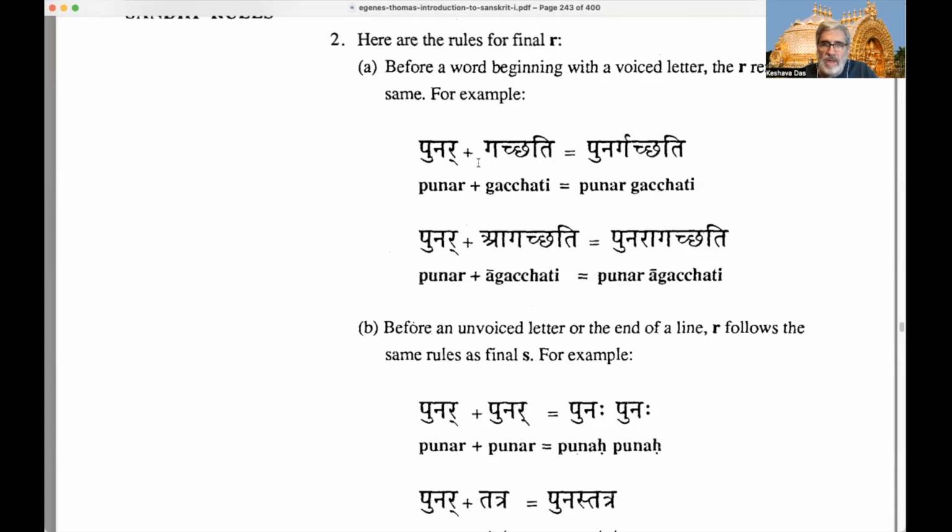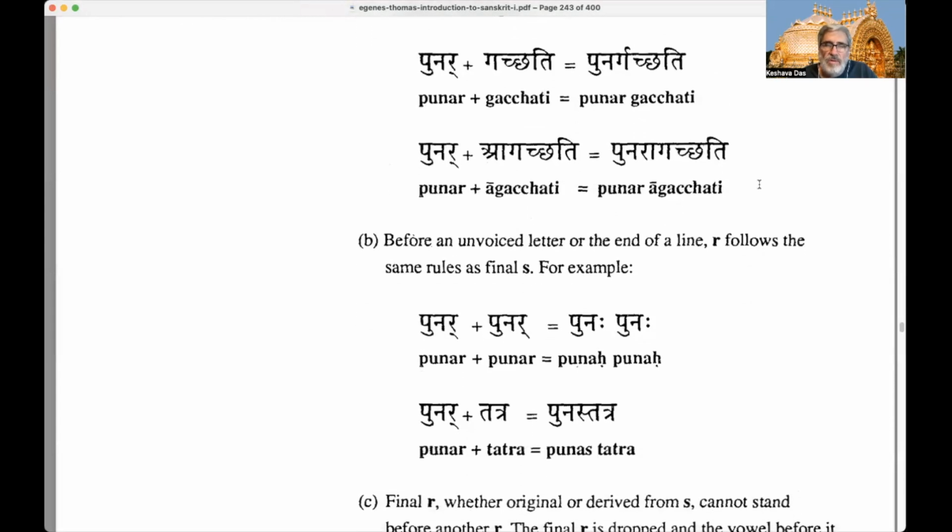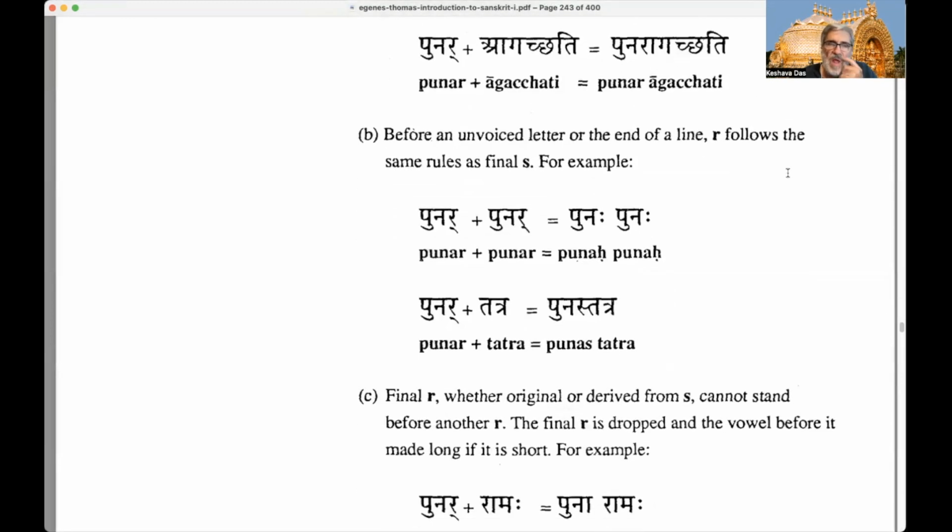So punar plus gacchati becomes punar gacchati. It doesn't change, because ga in the gutturals is voiced, or soft. Then we have punar agacchati. Now a is also voiced, as vowels are. So again, punar agacchati doesn't change.